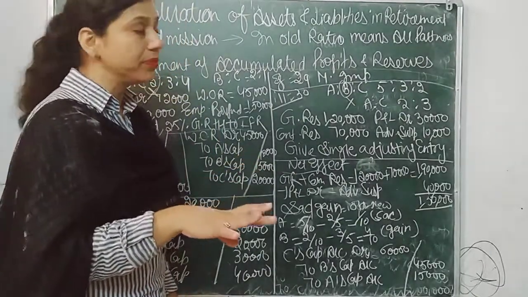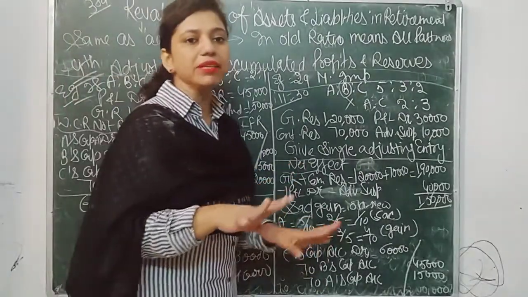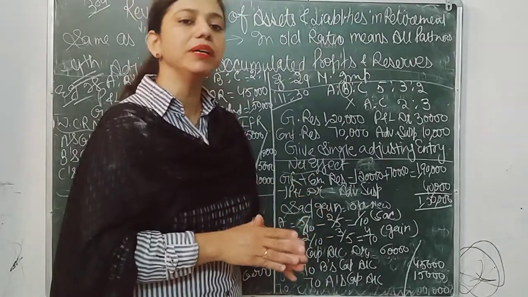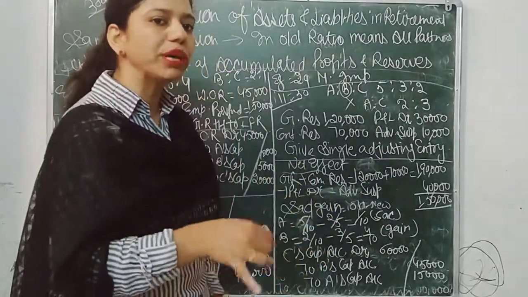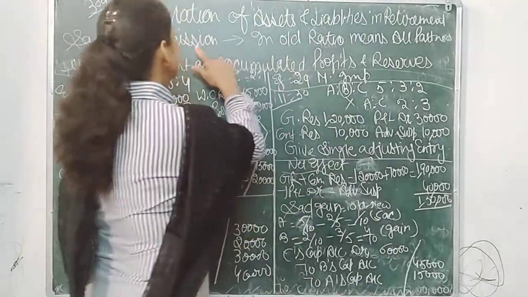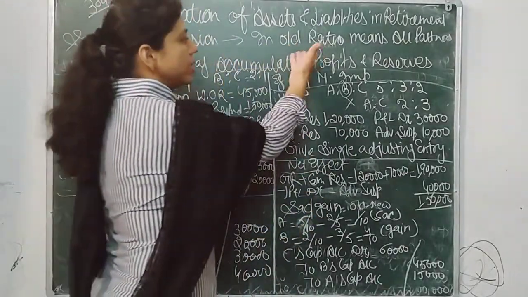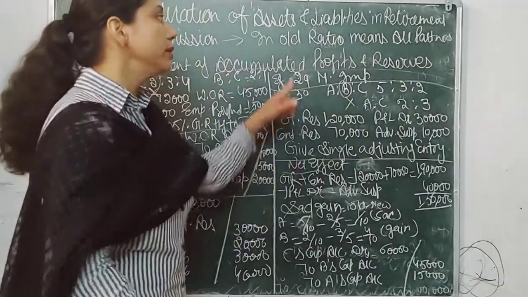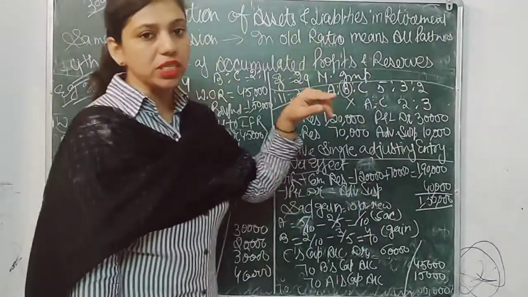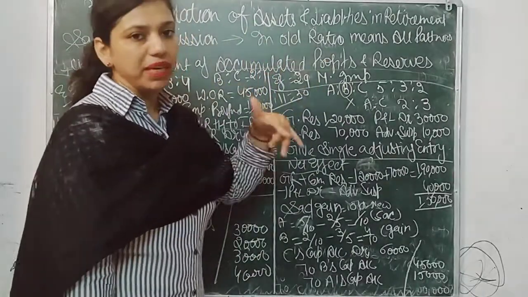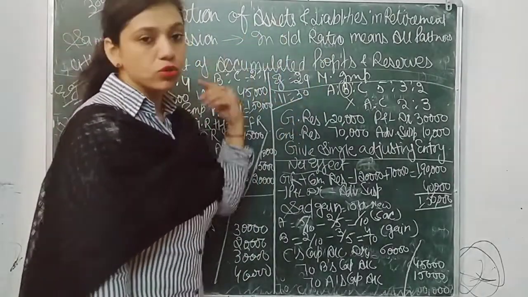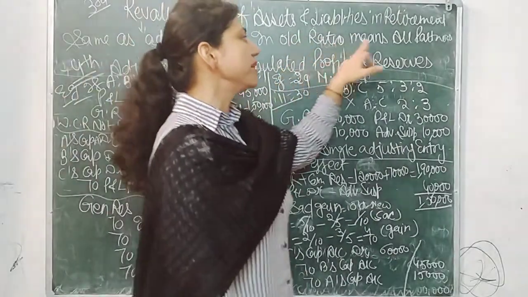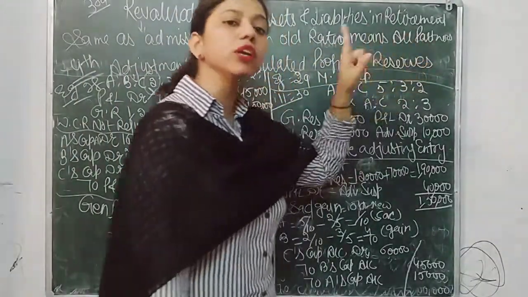It's quite the same. In those videos, I have discussed workmen compensation fund and investment fluctuation fund in detail. So you can watch from there. Same as admission, the old ratio means all partners. Keep this point in mind: in case of admission, one partner is coming, so old ratio applies to the old partners. But in case of retirement, old ratio means all partners, including the retiring partner.